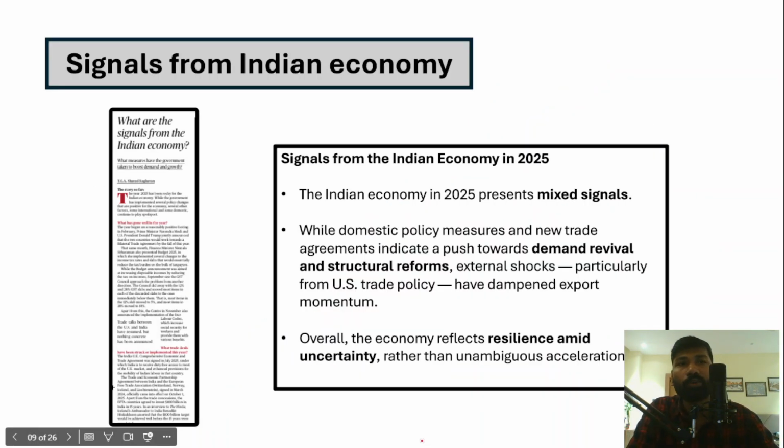So the next important topic is an article about the Indian economy. Let's understand what this article has been saying about the Indian economy in 2025. In fact, the Indian economy has seen both ups and downs, both positives and negatives. So we can say that it has given us a mixed signal. Let's understand what exactly this mixed signal is when it comes to the Indian economy.